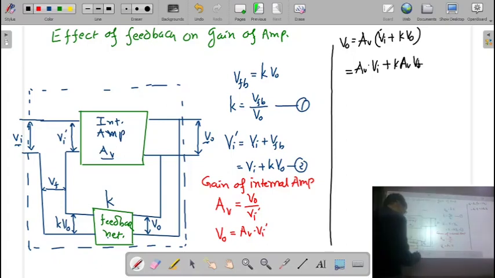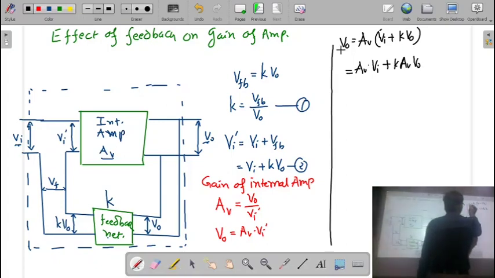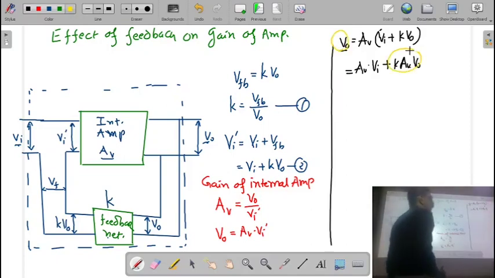Now, on the right hand side, and the left hand side, remember, we have VO here, and here also we have VO.